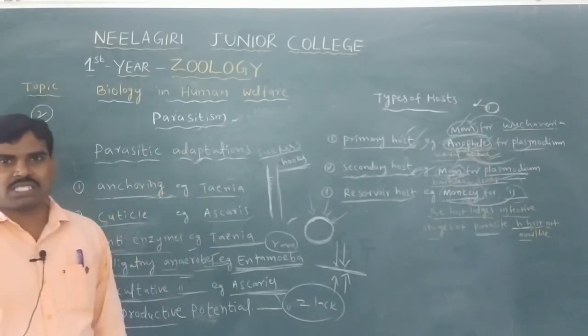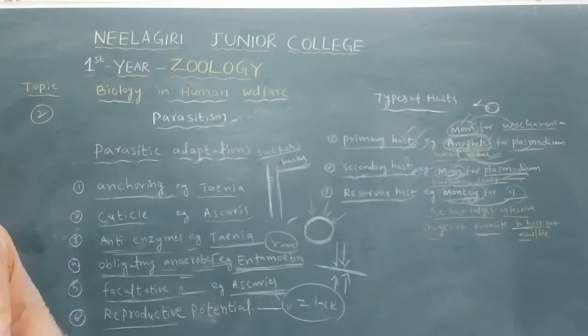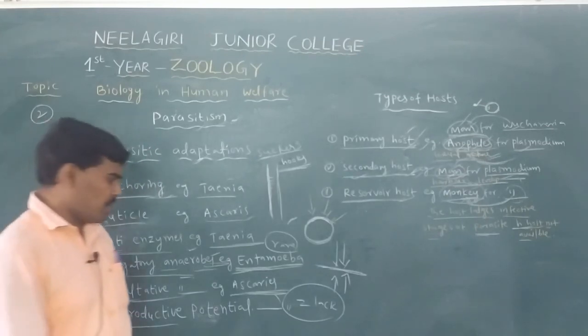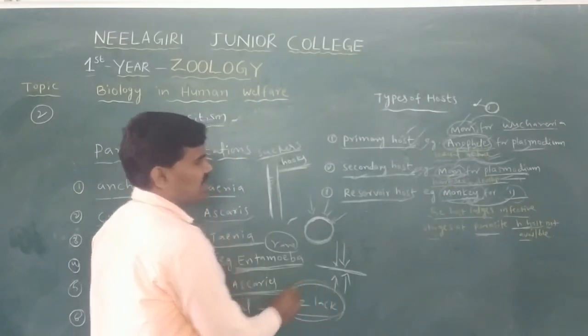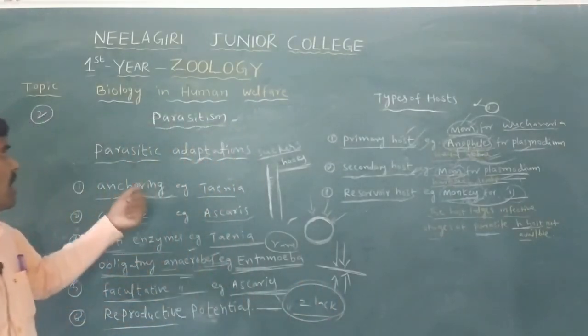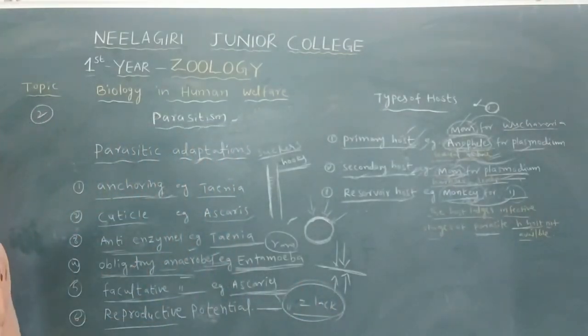So this is the adaptation of the parasites. The next class, the next session, continues.